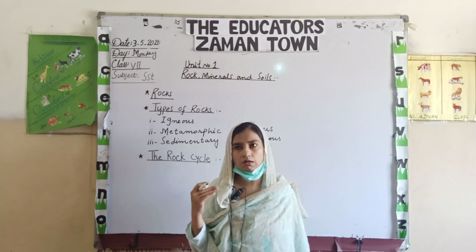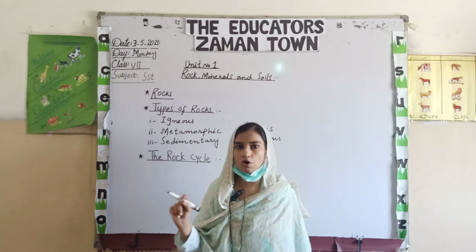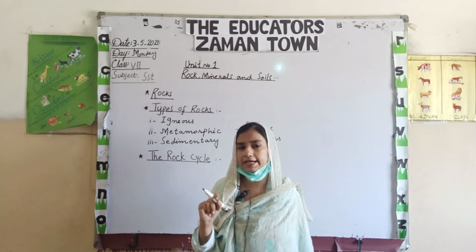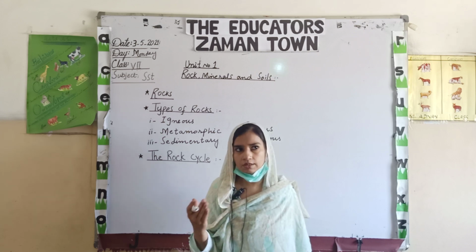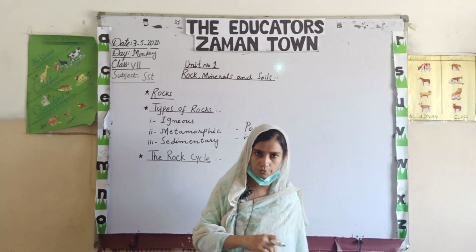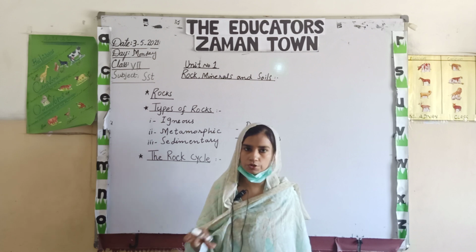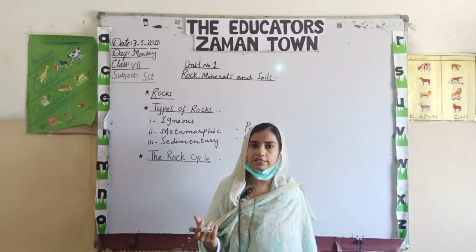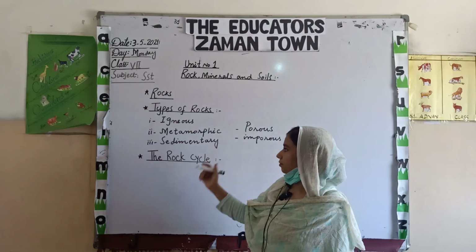This rainwater or wind causes the erosion of the rocks present on the surface of the earth. When these soil particles get eroded from the rocks, they flow into the water reservoirs, and there they get deposited. Where they get deposited, they form a particular type of rock known as sedimentary rocks.